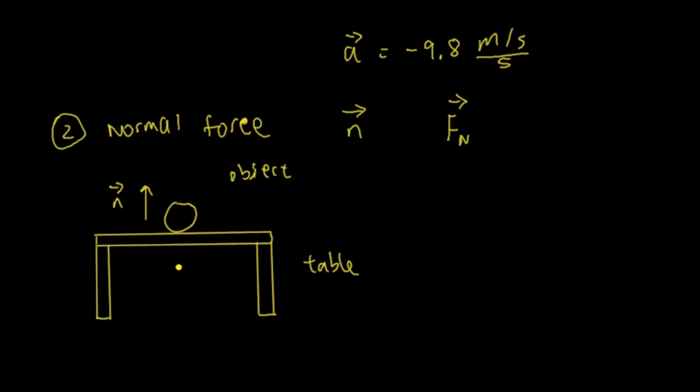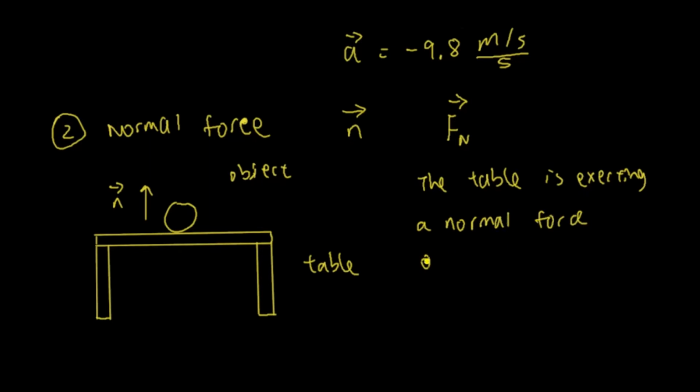So basically the table is exerting a normal force on the object.